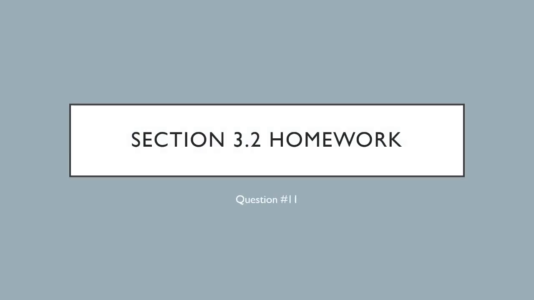Okay, so we're looking at homework from section 3.2. We're looking specifically at question number 11, so let's go ahead and read the question. In a recent year, about 41% of all infants born in a country were conceived through in vitro fertilization, which is abbreviated IVF. Of the IVF deliveries, about 22% resulted in multiple births. So we have three questions.